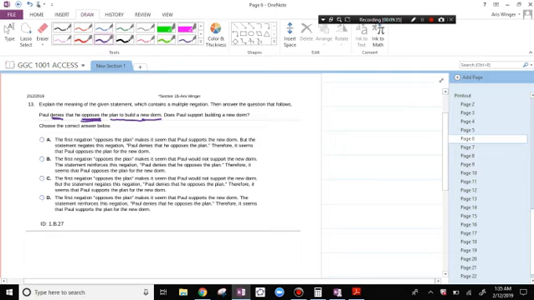The first negation, opposes the plan, makes it seem that Paul would not support the new dorm, but the statement negates this negation. Paul denies that he opposes the plan. Therefore, it seems that Paul supports the plan for the new dorm.